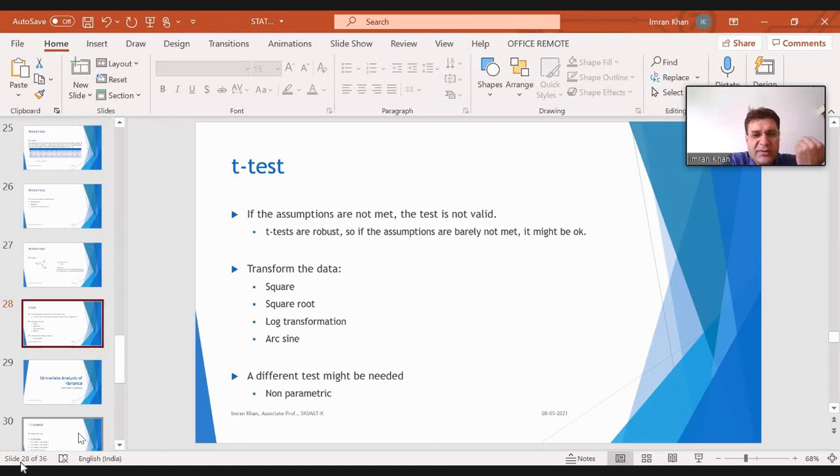If transformation doesn't work, then we have a different class of tests. We call them non-parametric tests. We will go for the non-parametric tests. So thank you. Do you have any questions regarding this testing of hypothesis, in which we discussed the t-test and other types of t-test?